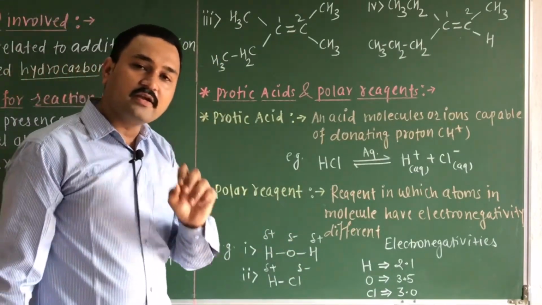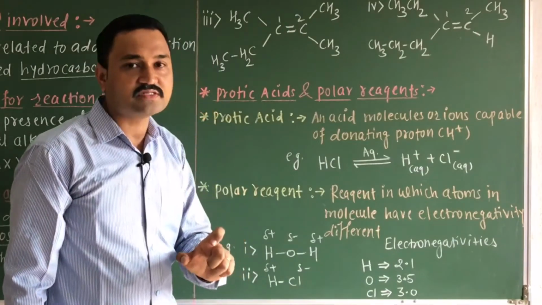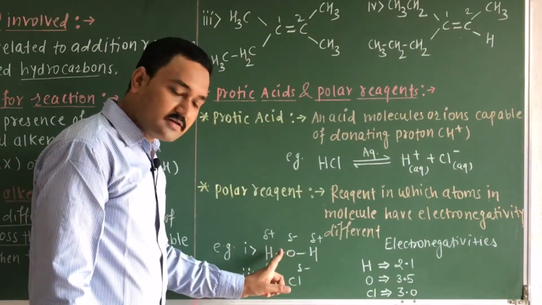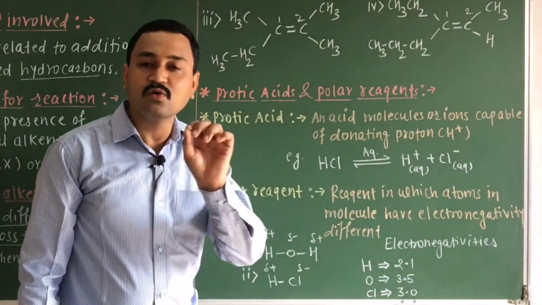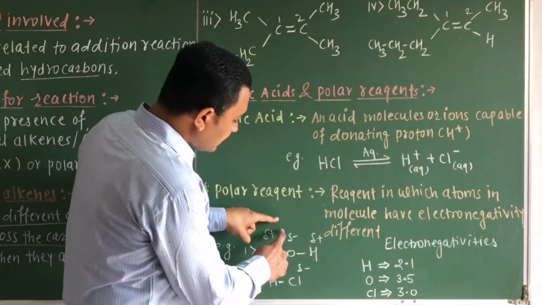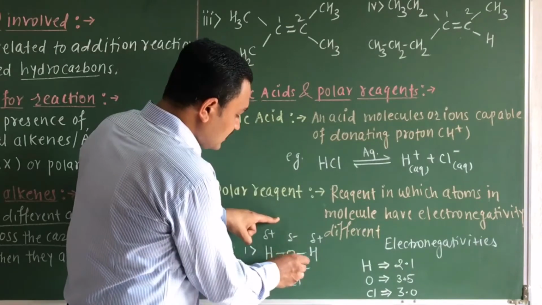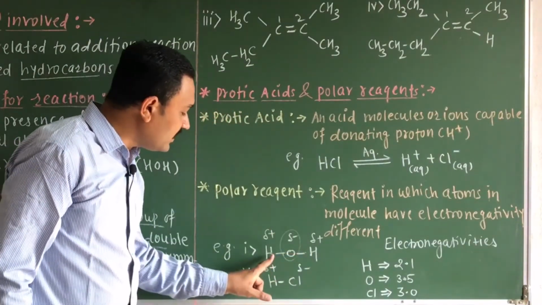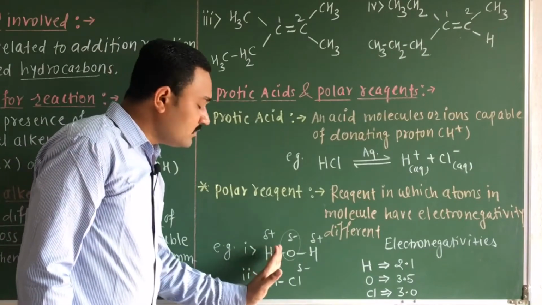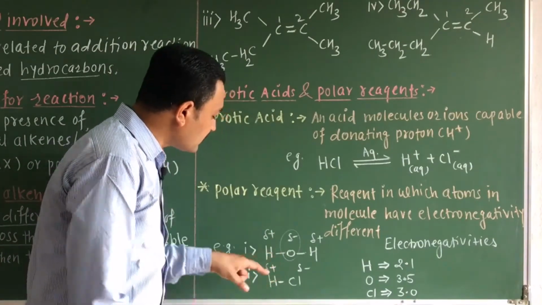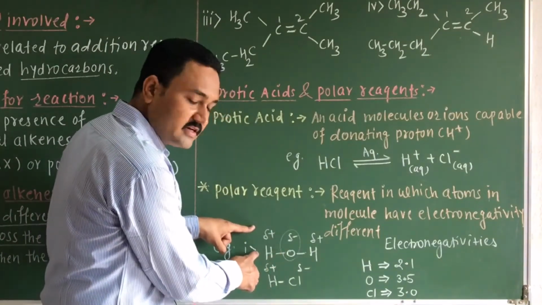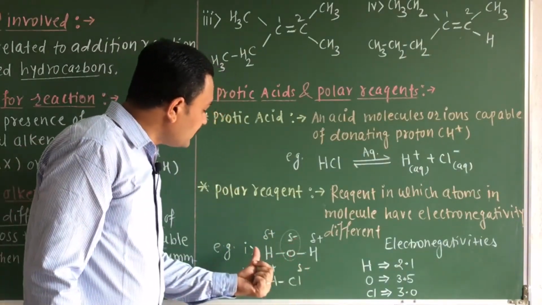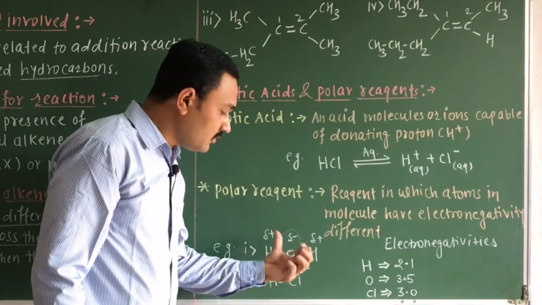You know that polarity is due to the electronegativity difference. Whenever the bonding pair between these two atoms is slightly shifted towards the more electronegative element, it creates more electron density, in this example on the oxygen atom, hence it will have the delta minus charge, while the electrons move away from the hydrogen atom, so its electron density decreases, therefore it will have the delta plus charge. Due to that, there is a polar nature of this reagent.